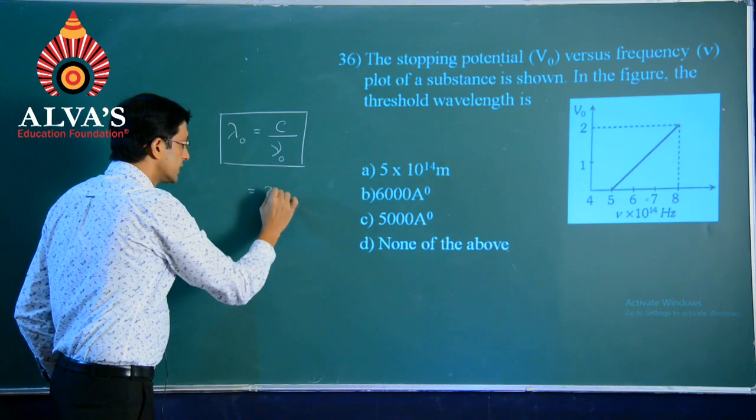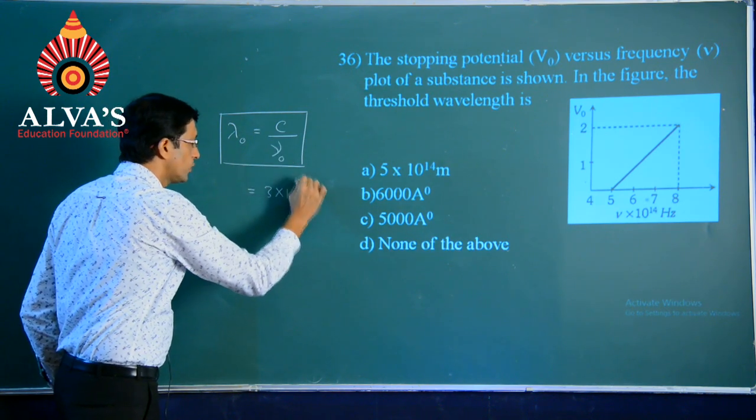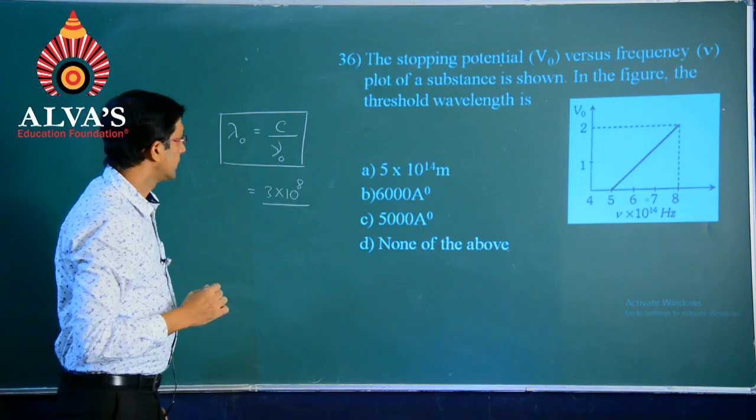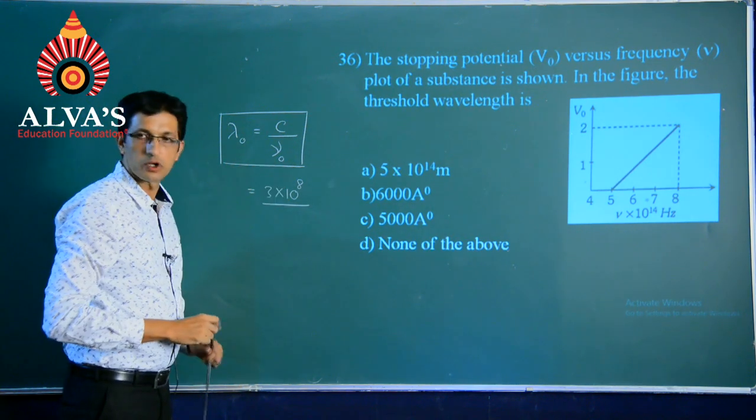So, speed of light 3 into 10 power 8 divided by nu naught.